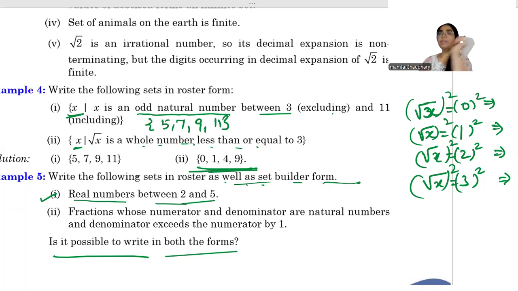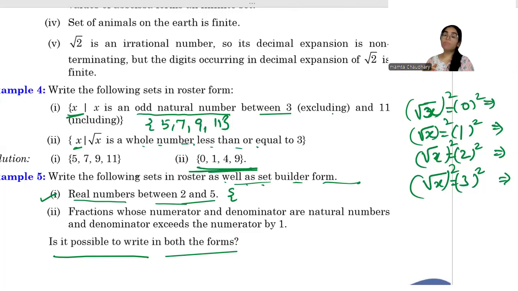Okay, can we write it in roster form? Now tell me what will be the first number. You can say 2.1. I will say 2.01. Some other child will say 2.000000000000001. Right? It means we cannot identify the smallest number which will be started. So obviously this cannot be written in the roster form.